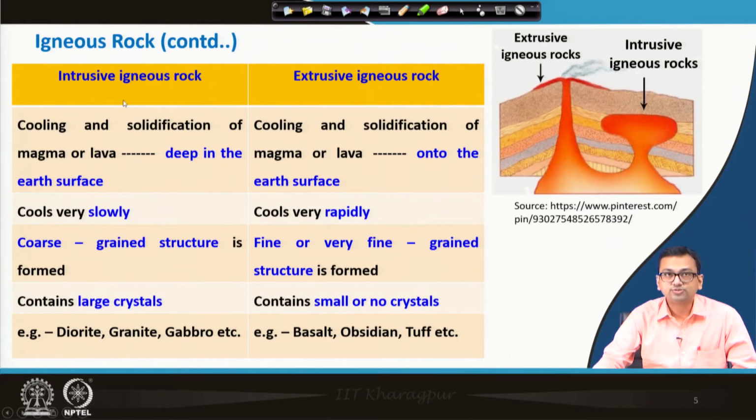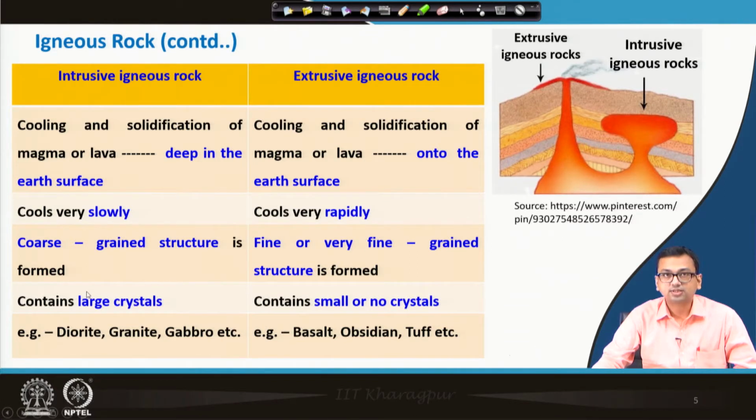Another thing is, in intrusive igneous rock, coarse grained structures are formed, whereas in extrusive igneous rock, fine or very fine grained structure is formed.